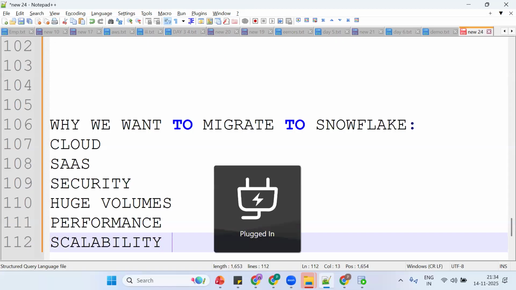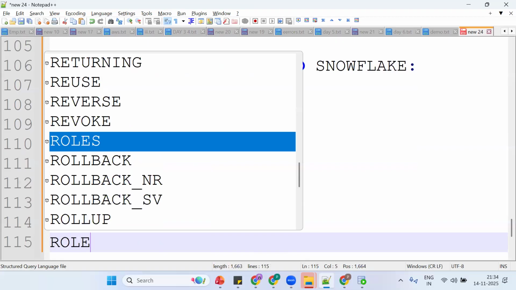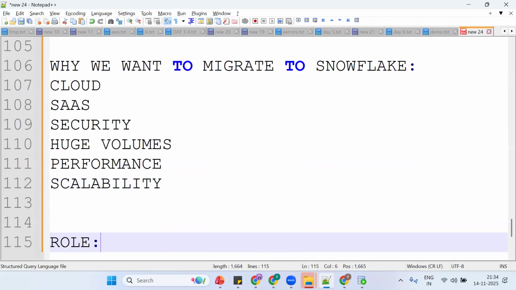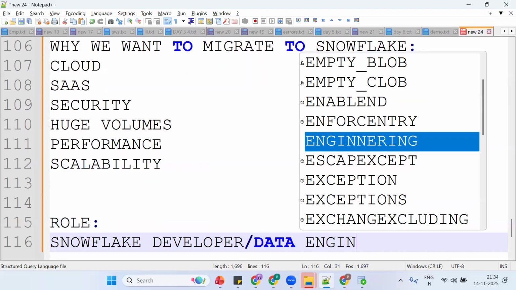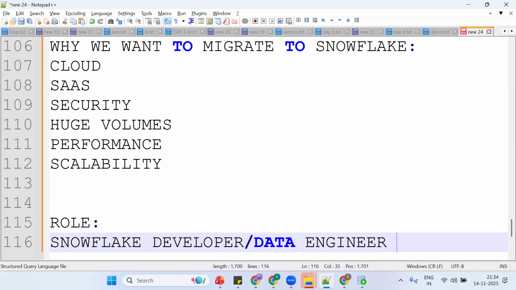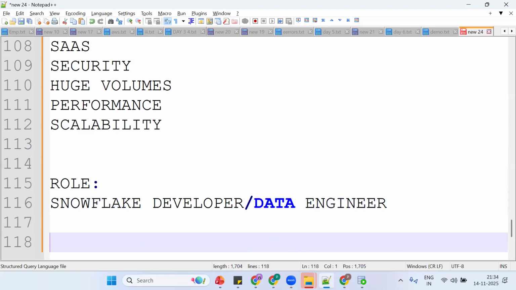Before that, tell me what role we are going to apply for after completion of this session. Data engineer. So, we are going for Snowflake developer, or Snowflake data engineering. We are going to apply for this position. If you have 5+ years, you should show 3 to 4+ years in Snowflake developer or Snowflake data engineering profile.